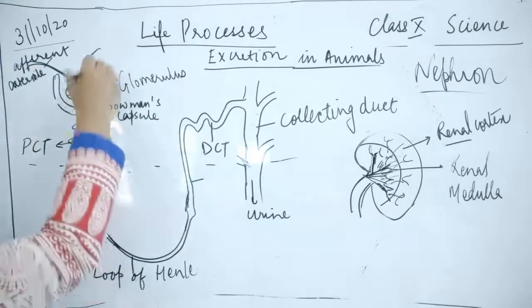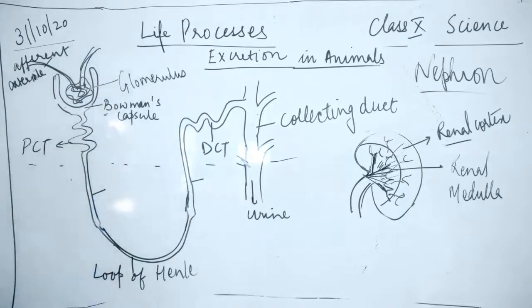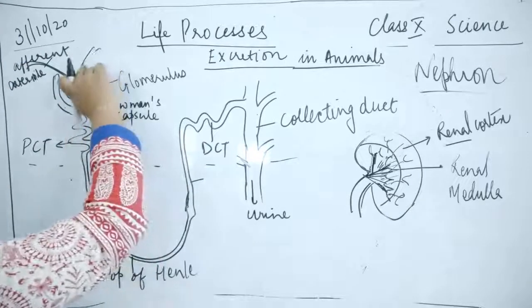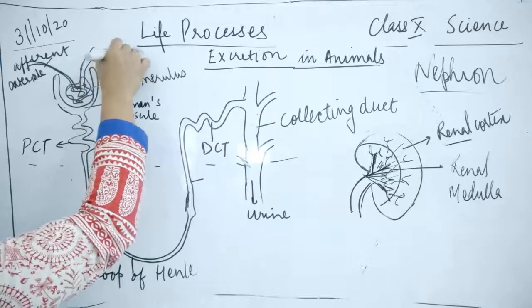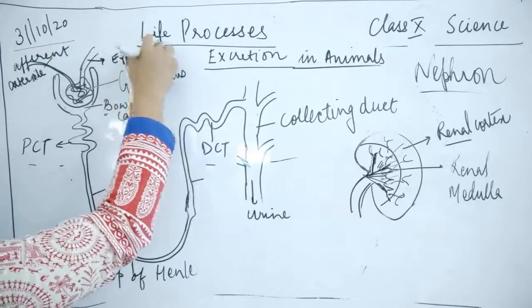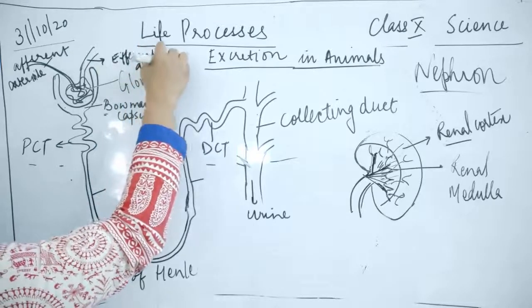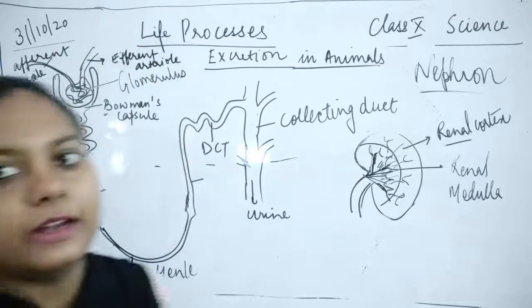Okay. Similarly, अभी यहाँ से जो ब्लड फिल्टर होकर के जाएगा, this tube is known as the efferent arteriole. This is known as efferent arteriole.